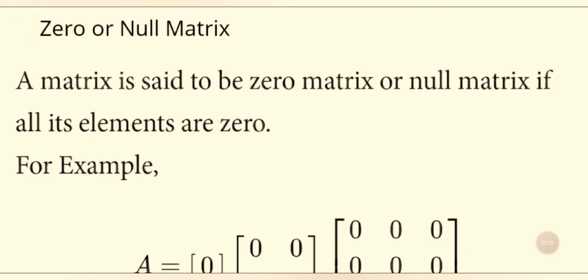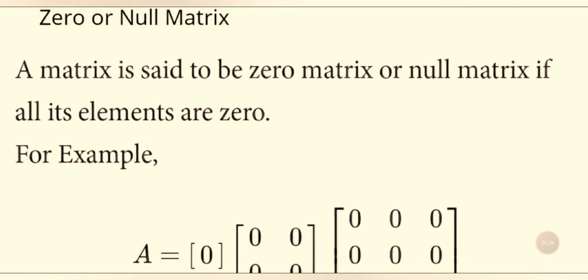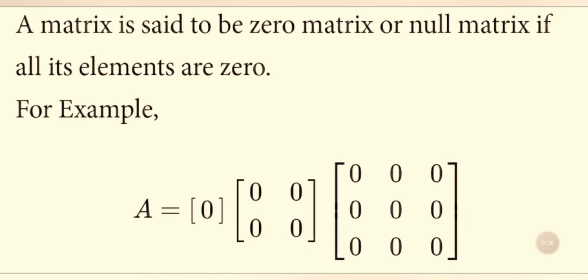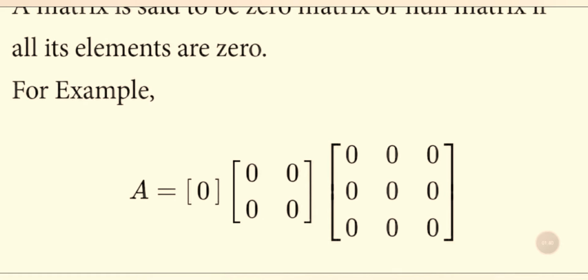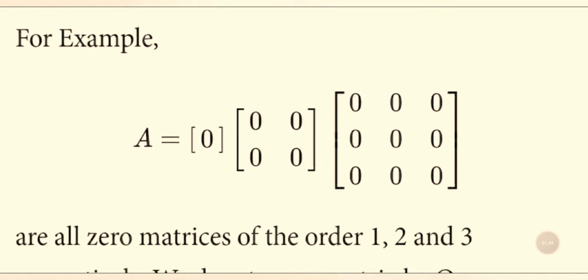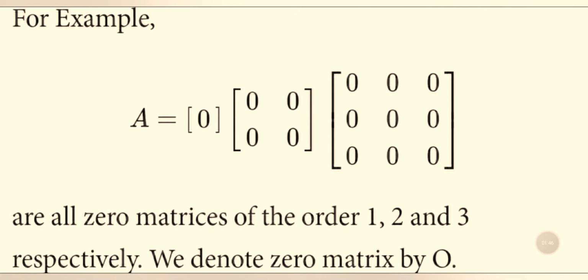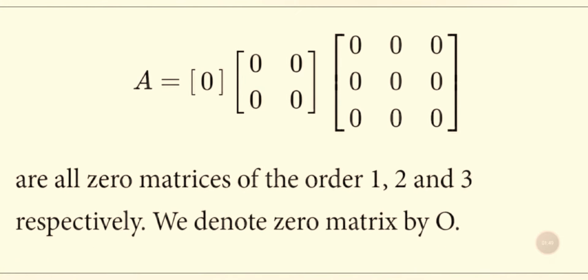Zero or null matrix. A matrix is said to be a zero matrix or null matrix if all its elements are 0. For example, A equal to 0, the next matrix 0, 0, 0 and the third one is 0, 0, 0, 0, 0, 0, 0, 0. All are zero matrices of order 1, 2 and 3 respectively. We denote the zero matrix by 0.